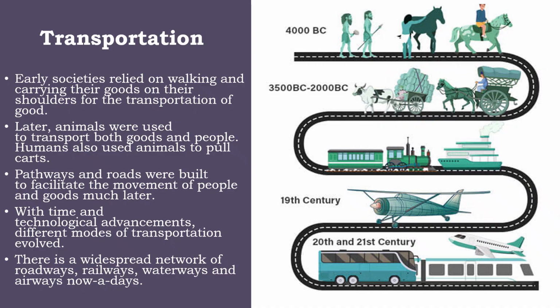Early societies relied on walking and carrying their goods on their shoulders for transportation of goods. Later, animals were used to transport both goods and people. Humans also used animals to pull their carts. Pathways and roadways were built to facilitate the movement of people and goods much later. With times and technological advancements, different modes of transportation evolved. There is a widespread network of roadways, railways, waterways, and airways nowadays.